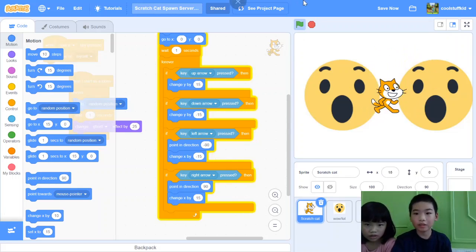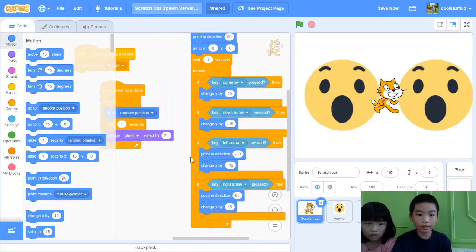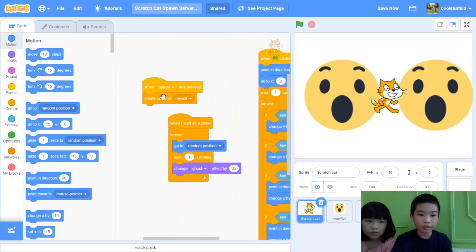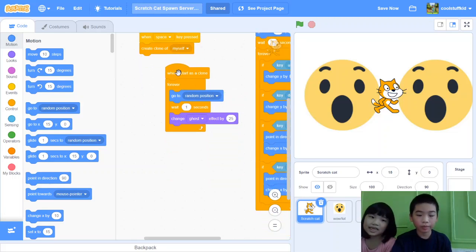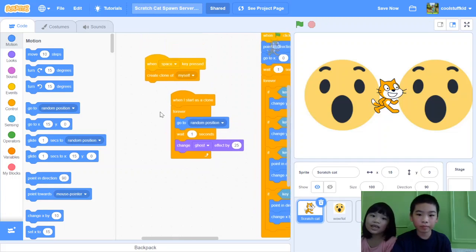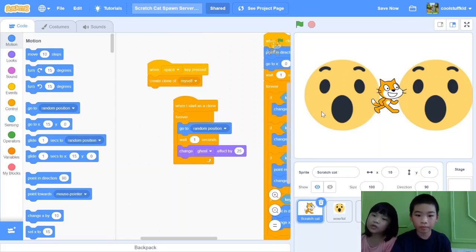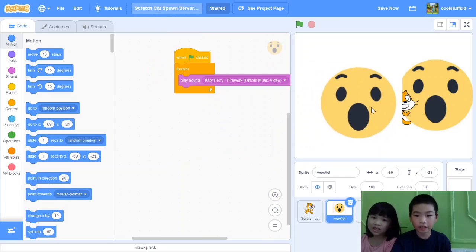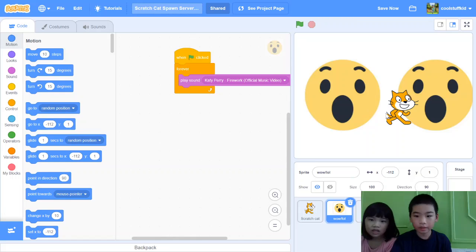See? Let's go. Okay, then here it says when space key pressed, create clone of myself. When you create a clone, you create another character. When it says create clone of myself, it means the sprite cat, a Scratch Cat.